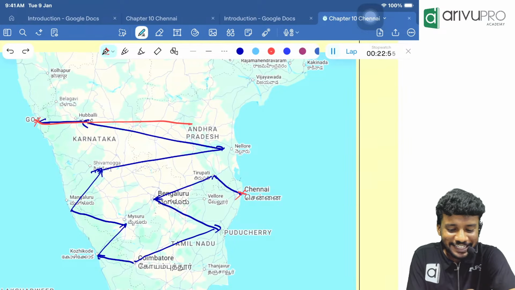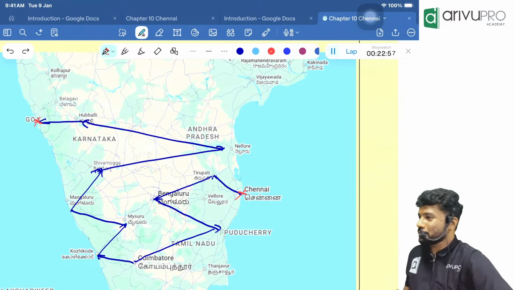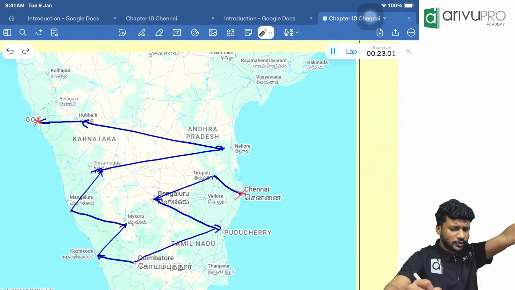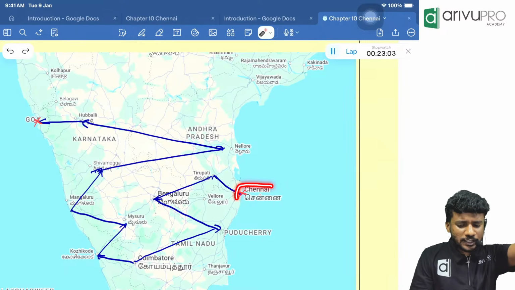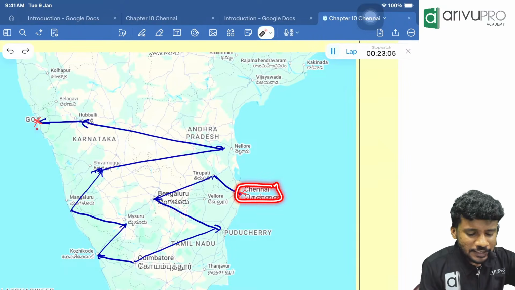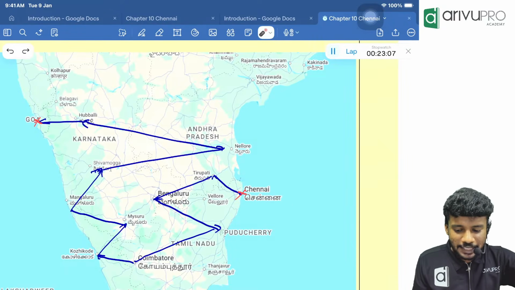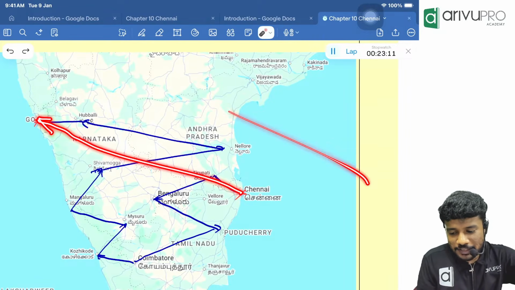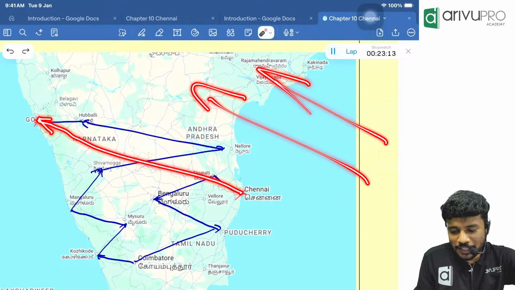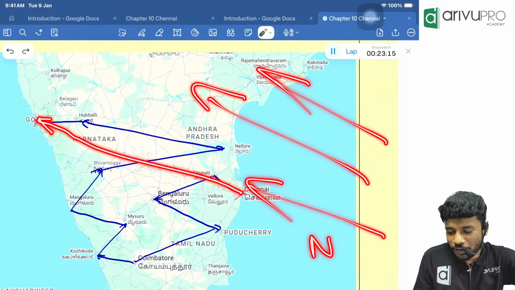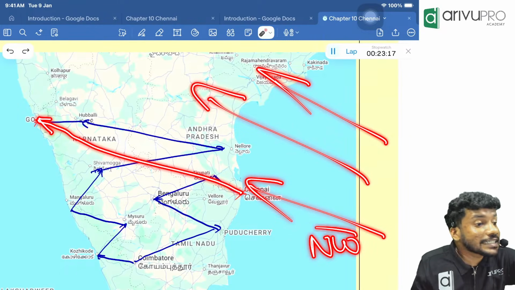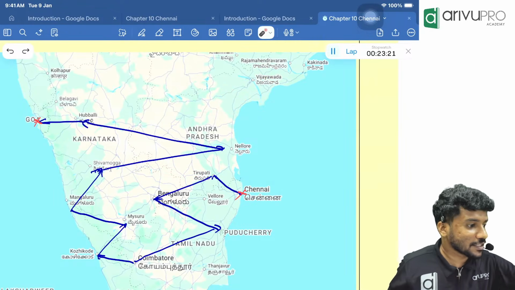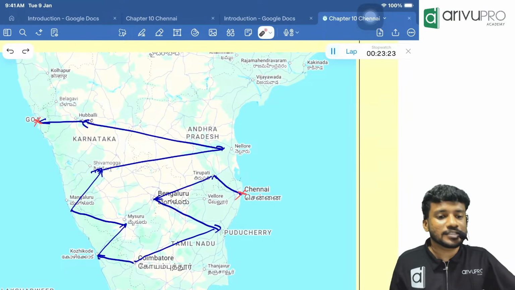Okay, fine. We are finally in Goa. Now everyone, I am going to ask you a question. With respect to Chennai, Goa is in which direction? If I draw one straight line, which direction is it? Up and left is Northwest. Down and left means Southwest.